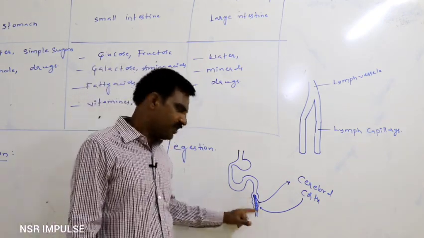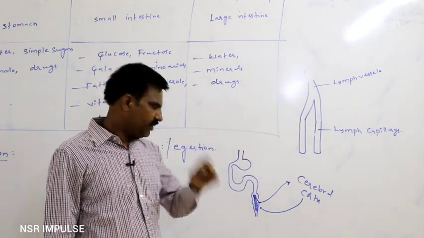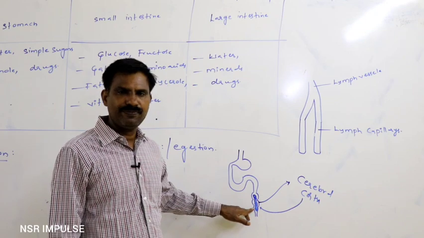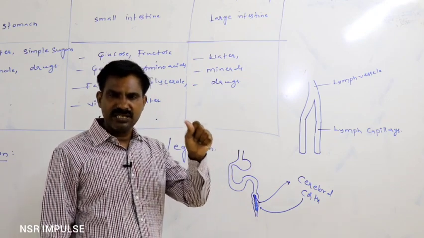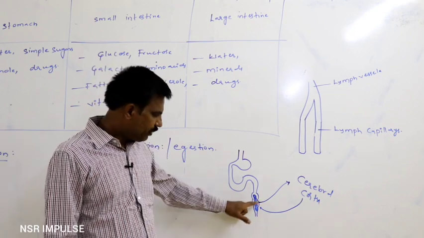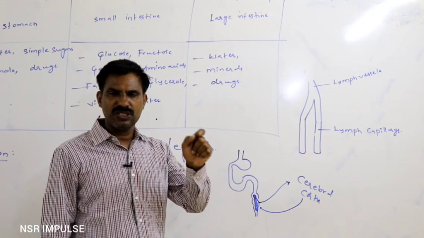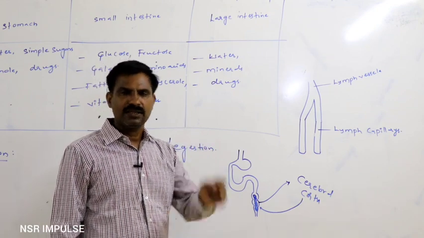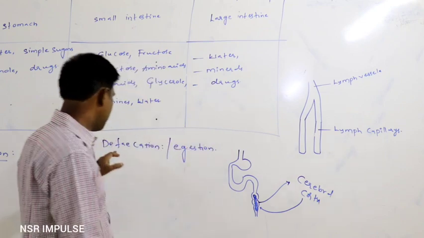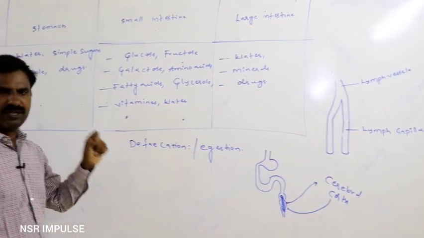As a result of this, mass peristaltic movements begin in the rectal wall. By that way, the feces is forcefully pushed out through the anal opening. That kind of process is said to be defecation, or ejection.